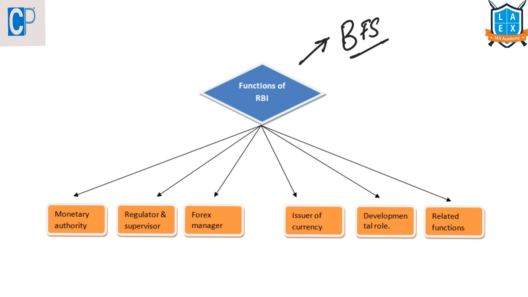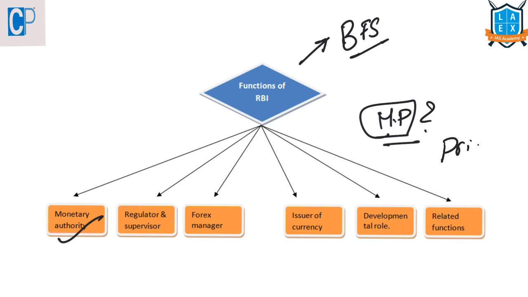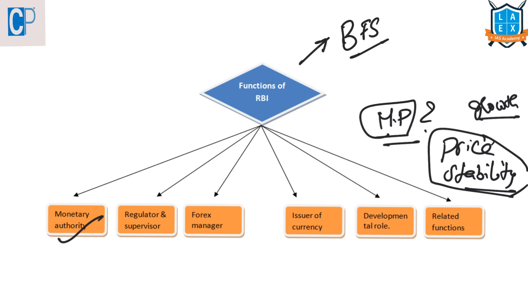Now let's look into the main functions of RBI. It functions as a monetary authority because it is RBI who will formulate, implement and monitor the monetary policy. What is meant by monetary policy? It is maintaining price stability by keeping in mind the objective of growth, because stable prices are the prerequisites for sustainable development or sustainable growth.